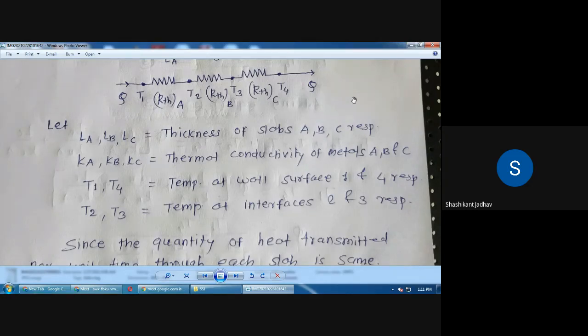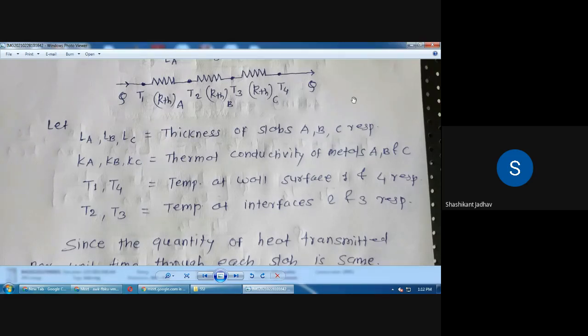Then next line, T1, T4 is equal to temperature at wall surface 1 and 4 respectively.